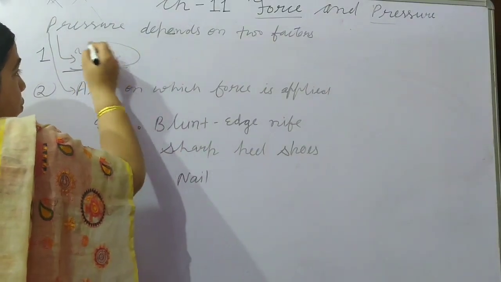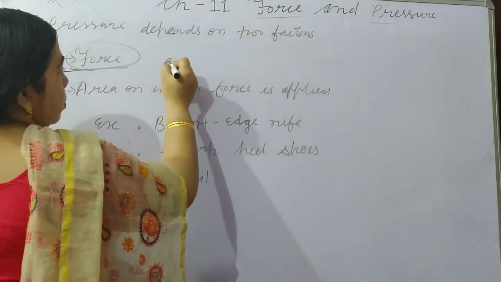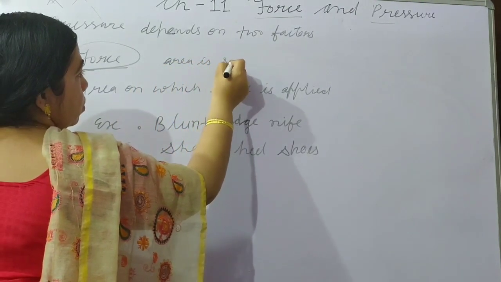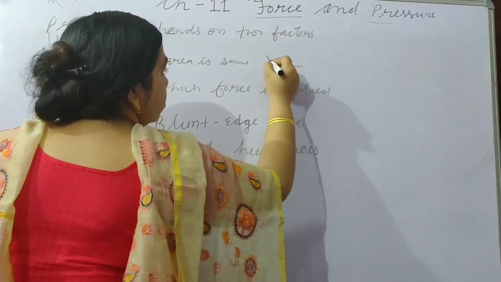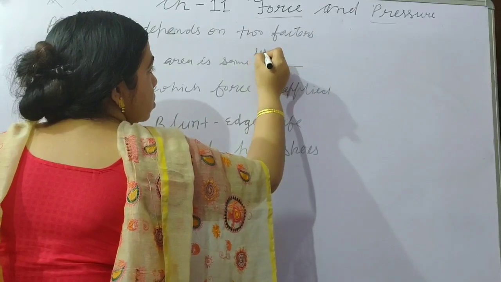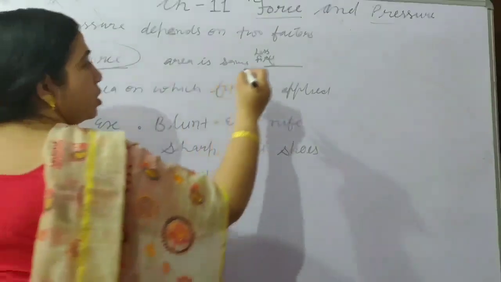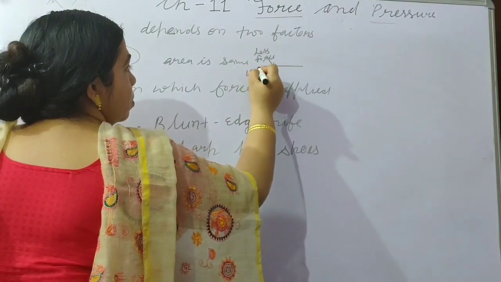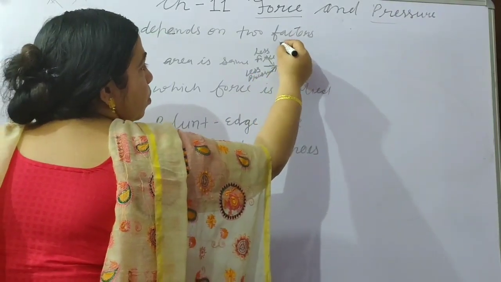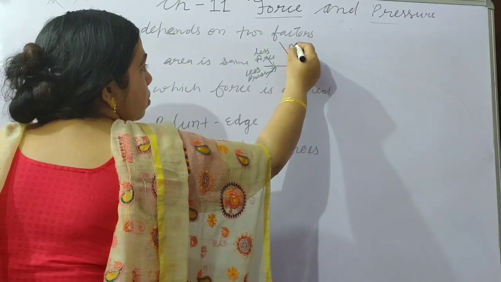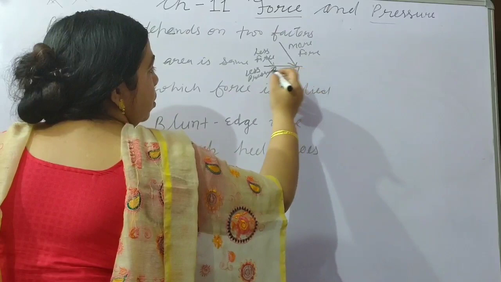If we consider the applied force on an area, and the area is the same, and we apply less force one time, then the pressure will also be less. And if we apply more force on the same area, then there will be more pressure.